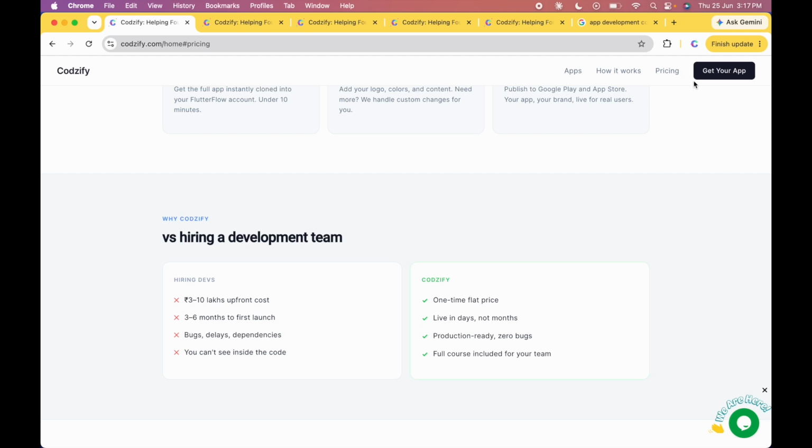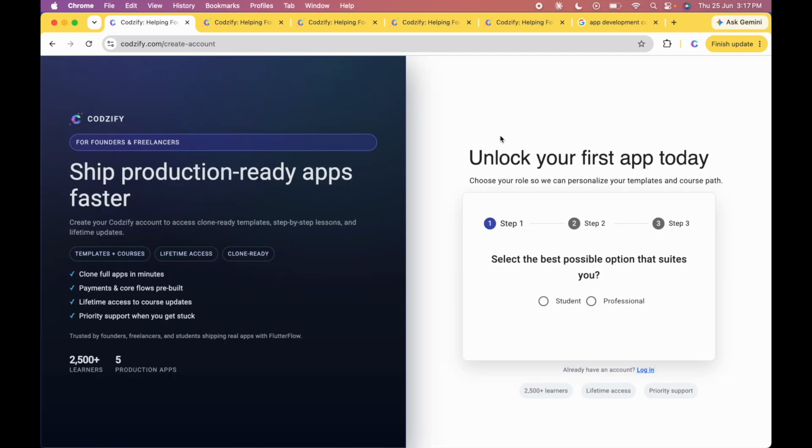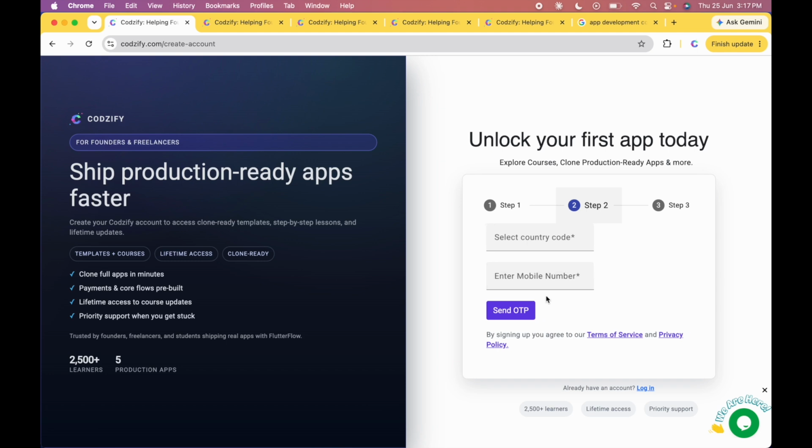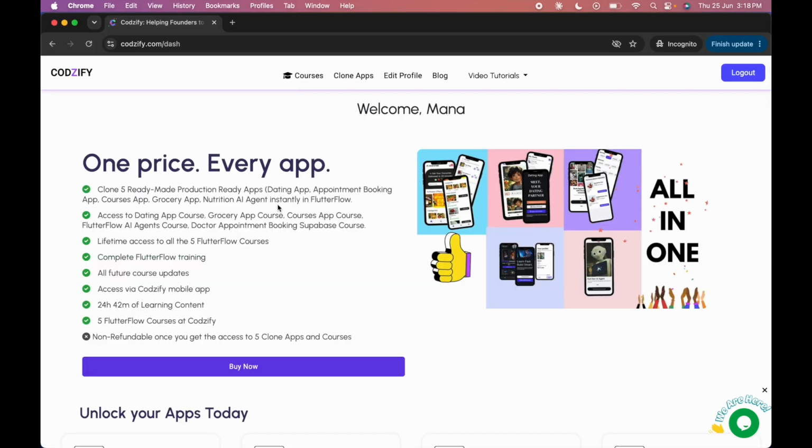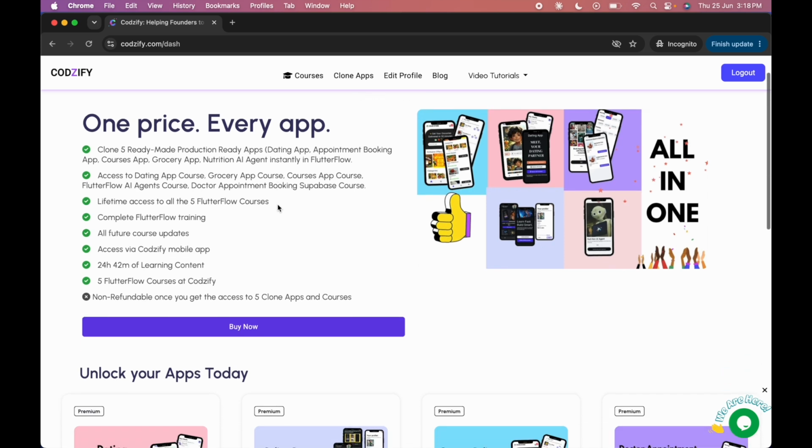at Codesify. Now to get this app, let me show you the dashboard as well. You will click Get Your App. Here you have to sign up. If you are a student or a professional, you can add that. You can add the mobile number and basic details like name, email address, country and city, and you will be signed up. If you have already created the account, you can log in here, add the mobile number and country code, and you will get the OTP and you will be inside. So this is the dashboard you will see after logging in.